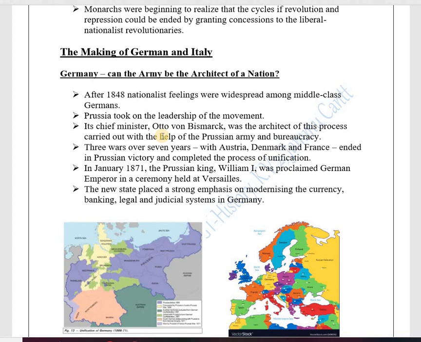Now one thing you need to understand in this is that in CBSE exams, there's been a pattern that either unification of Germany is asked or unification of Italy is asked. Now coming to Germany, the topic is Germany. Can the army be the architect of a nation? So what happens? The unification of Germany has been done on several wars which were fought for many years, and through that process unification of Germany took place.